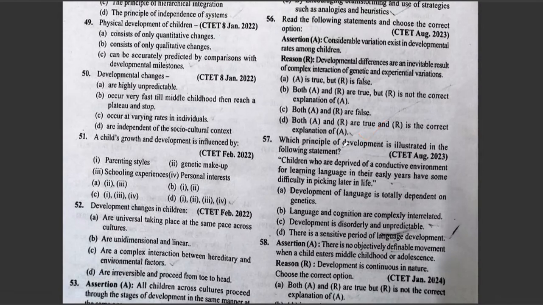Which principle of development is illustrated in the following statement? Children who are deprived of a conducive environment for learning language in their early years have some difficulty in picking it up later in life. A. Development of language is totally dependent on genetics. B. Language and cognition are complexly interrelated. C. Development is disorderly and unpredictable. D. There is a sensitive period of language development. The correct answer is option D.